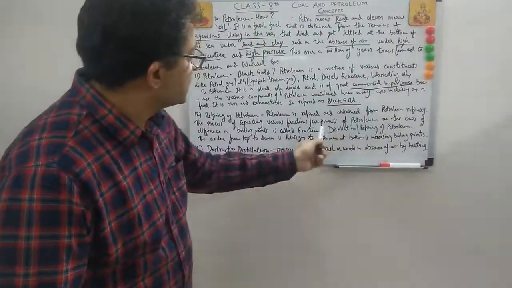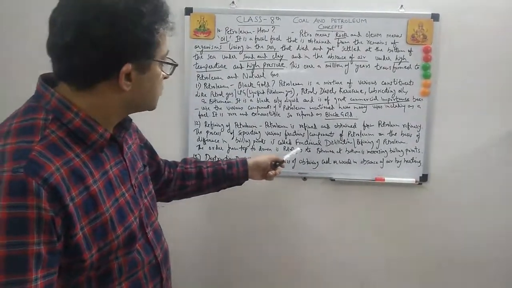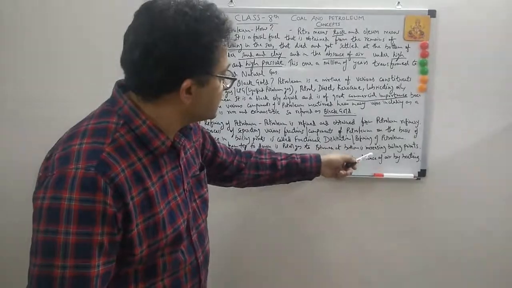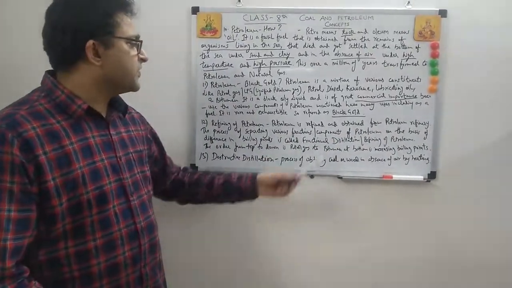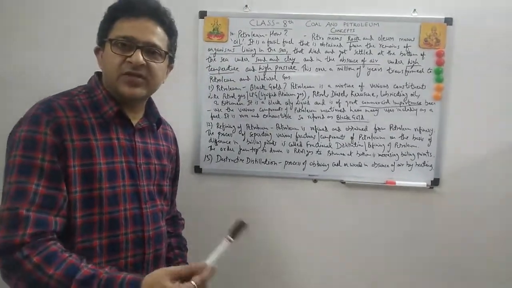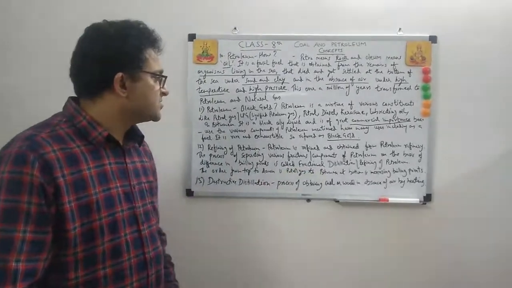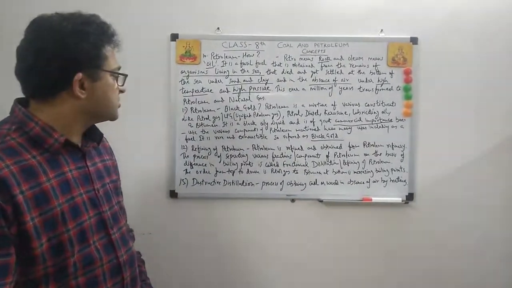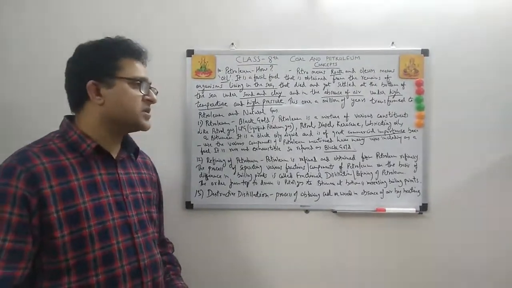The order from top to bottom is petroleum gas to bitumen at the bottom, in increasing boiling points. I will make a diagram for fractional distillation or refining of petroleum. Bombay High is a refinery of petroleum. The method uses fractional distillation. So basically, it is a process of separating various fractions or components of petroleum on the basis of boiling points.